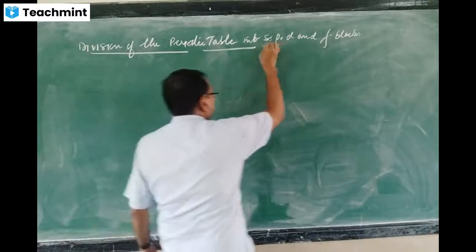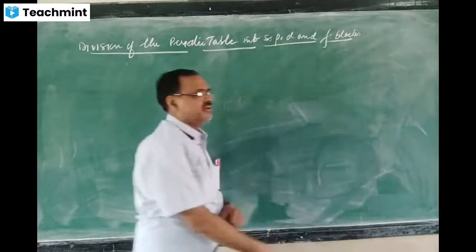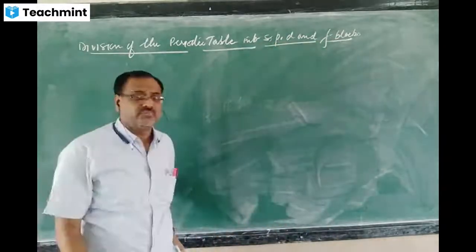So the whole periodic table is divided into 4 blocks.